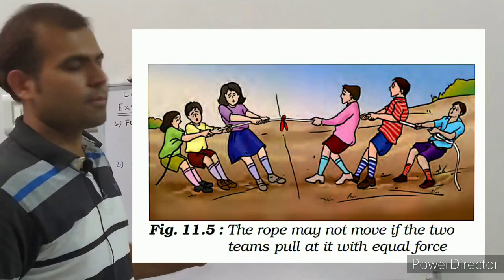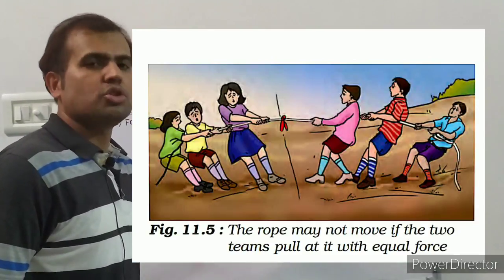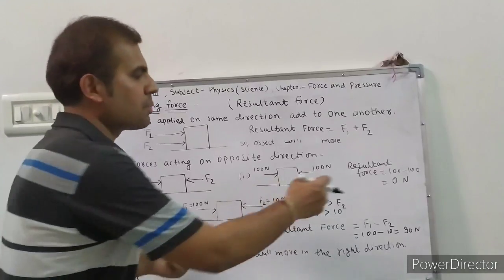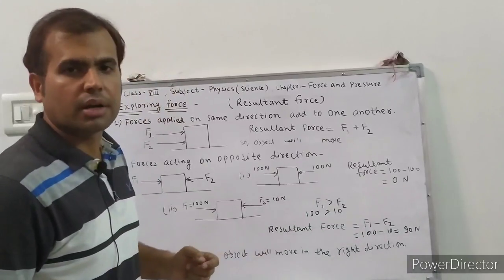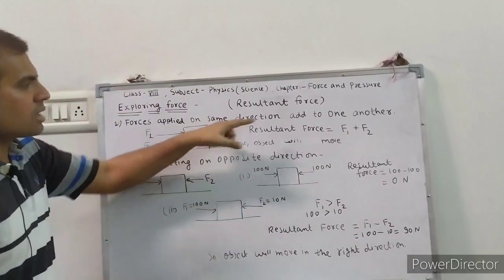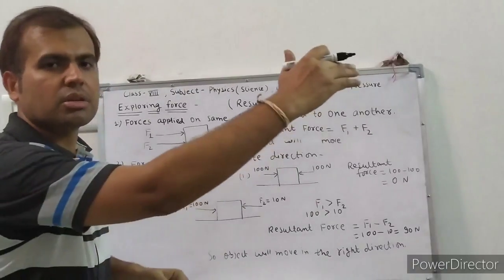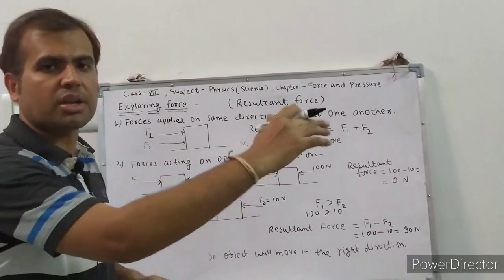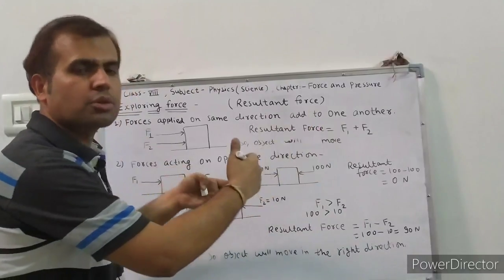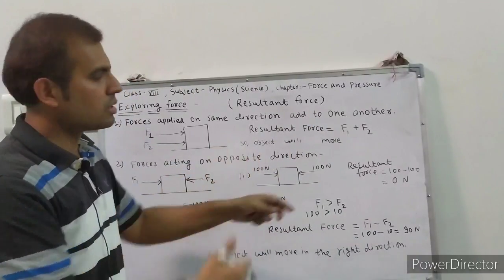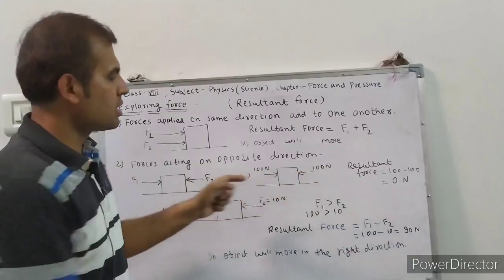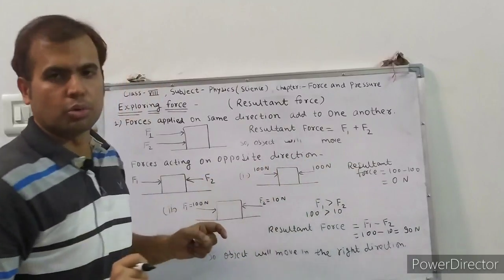So in this case, the forces you are applying on the object are subtracted from each other. Understand? In the previous case, forces are added because both forces are applied in the same direction, the right direction. But here both forces are applied in the opposite direction. So the resultant force is 100 minus 100, 0 Newton.